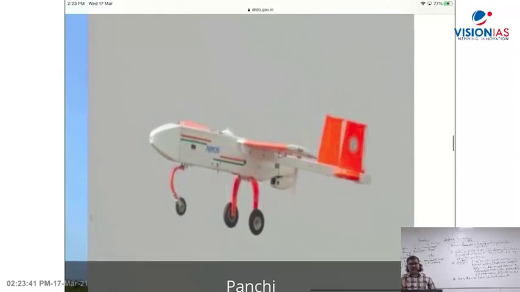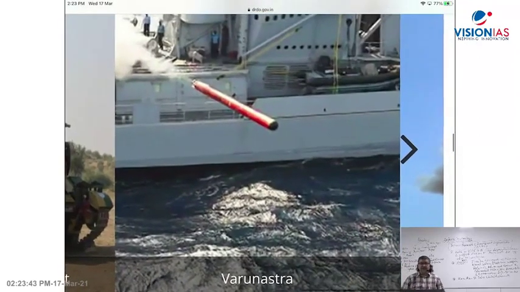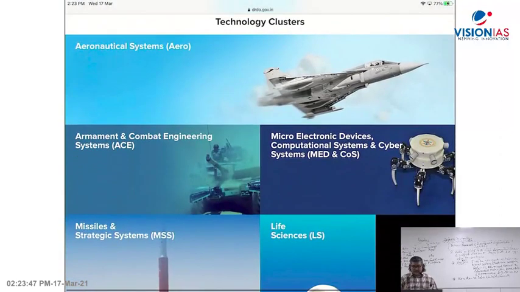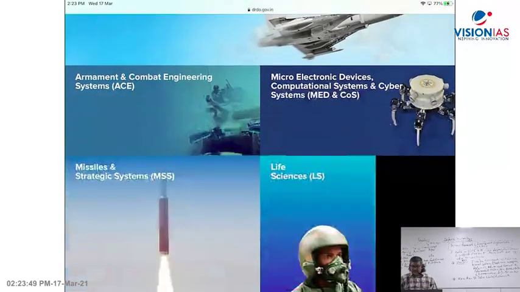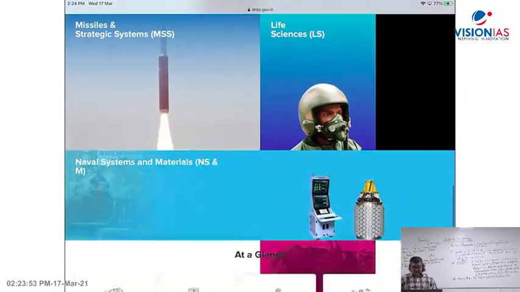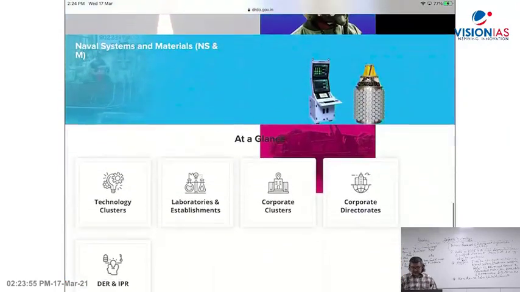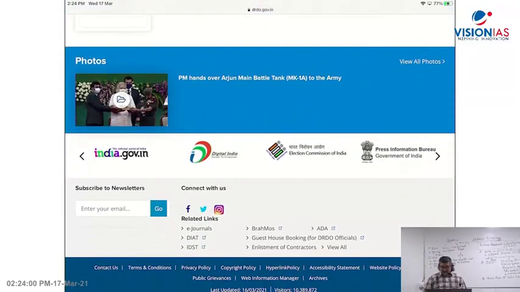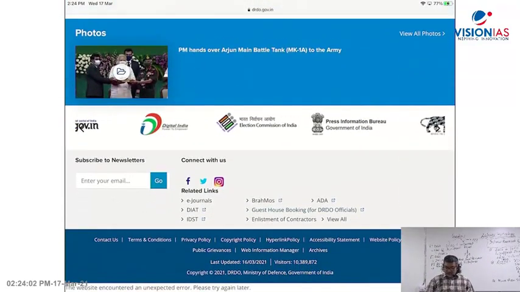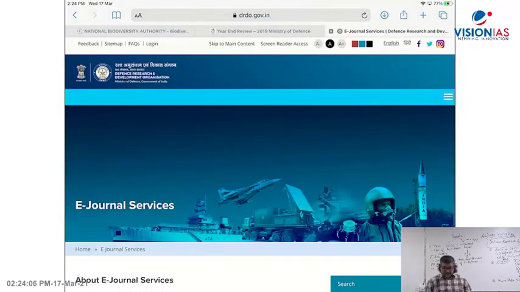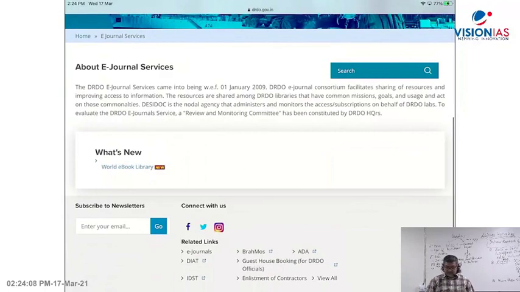When you study DRDO or any such topic, there will be a lot of facts. You have to go through the facts. Now, aeronautical systems, armament and combat engineering systems, missile and strategic systems, life sciences, naval systems and materials. You will find all this, every aspect of it. And you even have an e-journal there. Let's say here, you have a news journal or e-journal. That is at the bottom. You will find that.